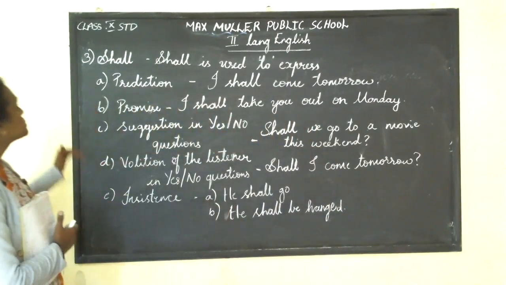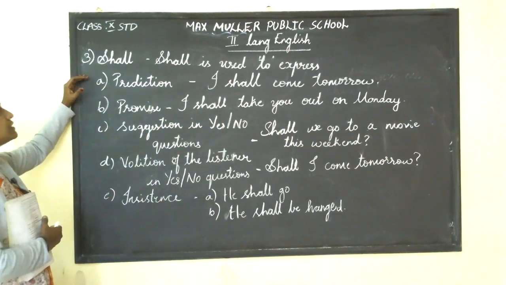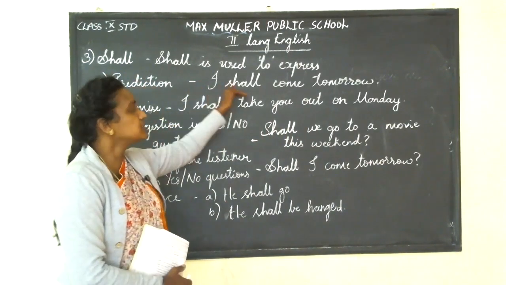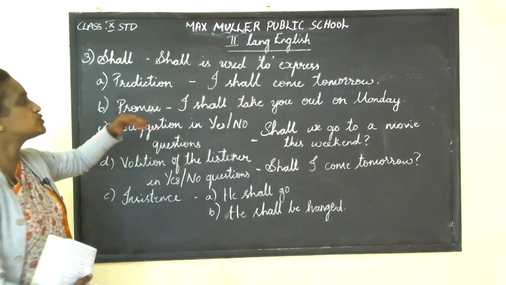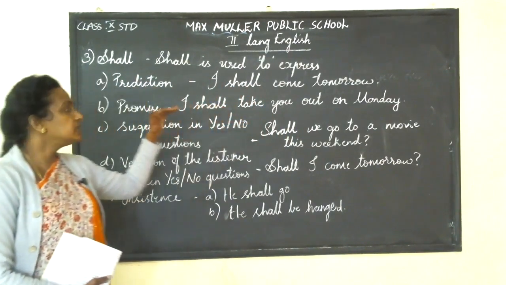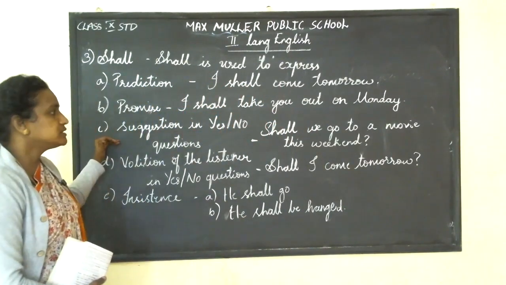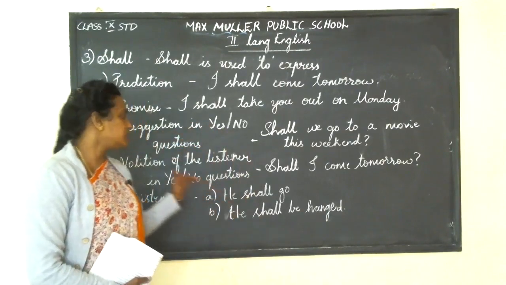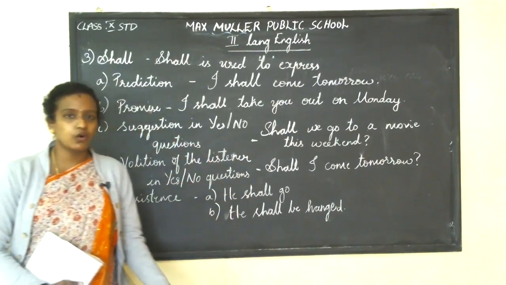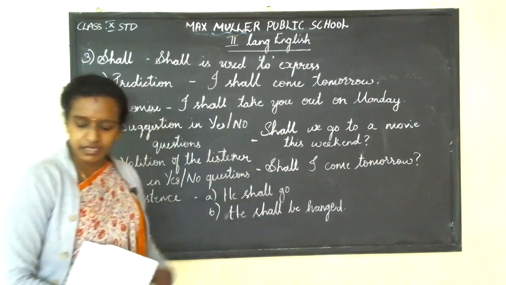So got it, children? So this is how the usage of shall goes on. Is that clear? Shall is used to express prediction, like near future: I shall come tomorrow. I shall bring the books tomorrow. Promise: I shall take you out on Monday. I shall take you for a picnic. Suggestion will be in the form of yes or no questions, whereas volition is also for yes or no questions. Insistence: you are insisting, I shall go. He shall be hanged. Got it?